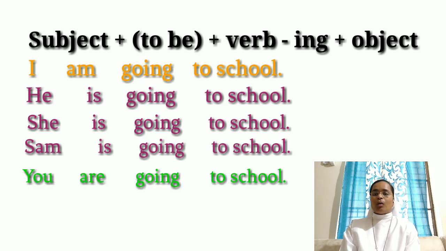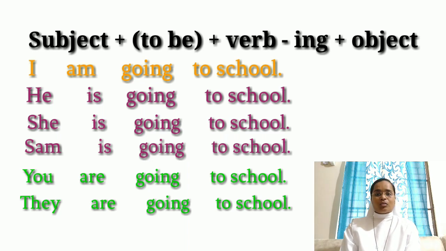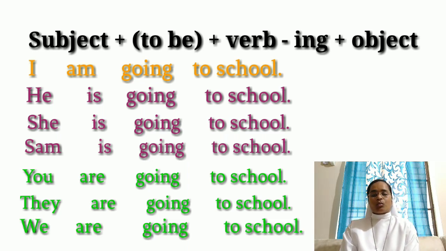Then we have, you are going to school. Here, whether it is singular you or plural you, we always have to use are. You are going to school. They are going to school. We are going to school. So all these three are considered plural subjects. Along with all the plural subjects we use are.